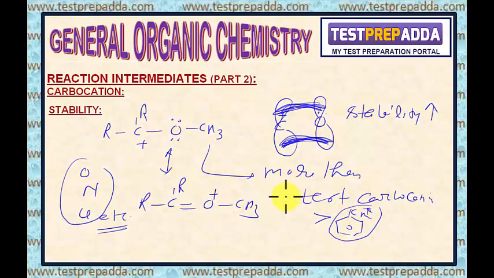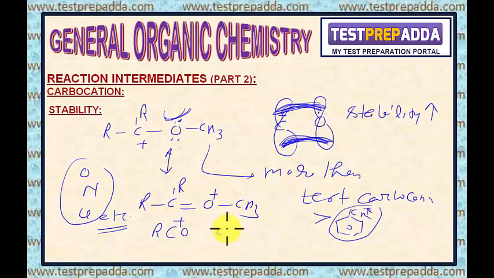So whenever you find such type of carbocations, their stability will be more. Now students, let me tell you, simple acylium ions are also stable. Like if I write RCO plus, this acyl carbocation is as stable as a tertiary butyl carbocation.